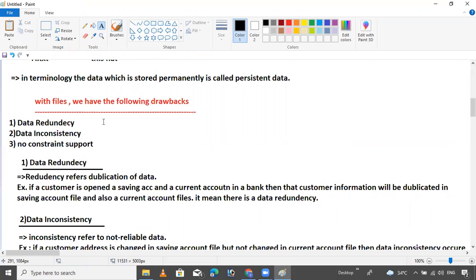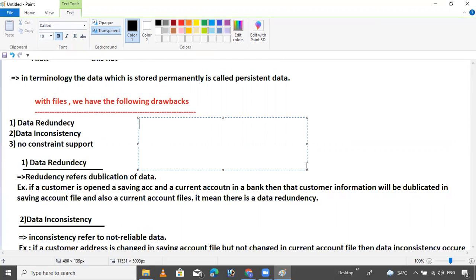I want to write two more things. Fourth one is security, a security problem also is there.